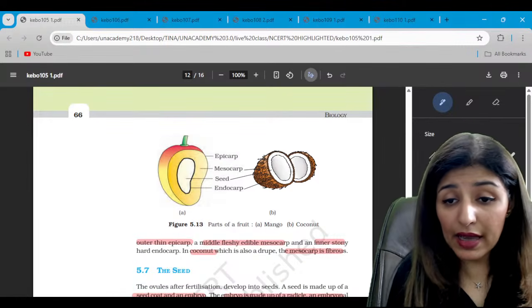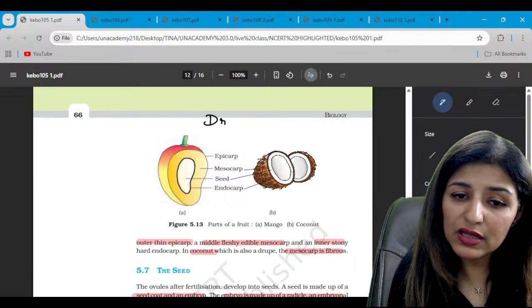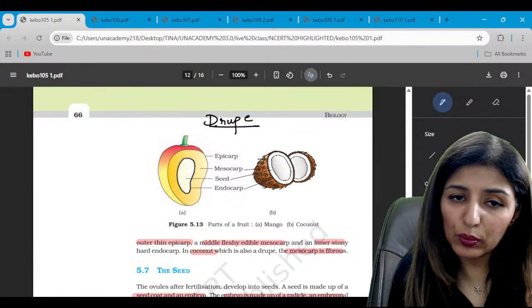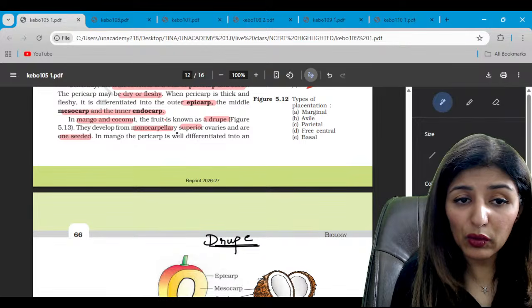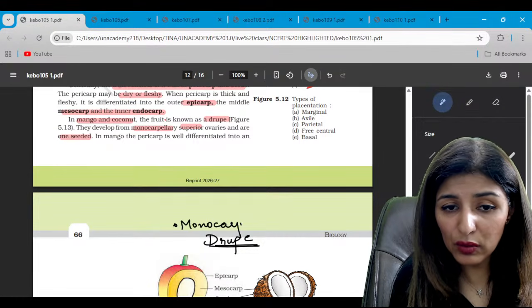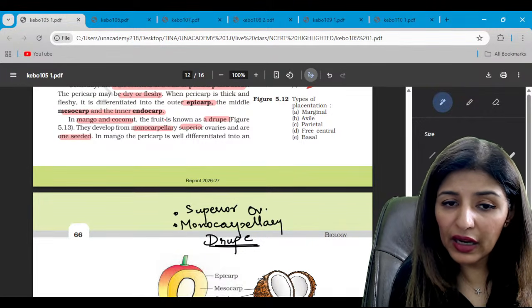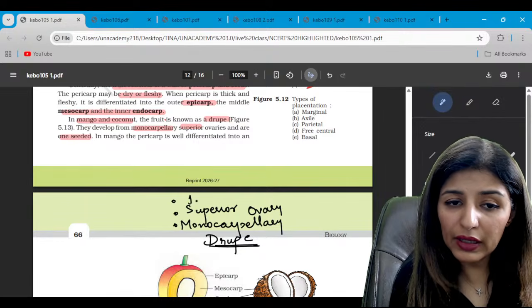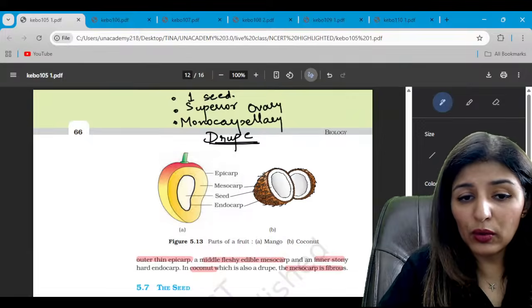Now, this diagram represents the structure of a fruit, a drupe. So what is the definition of a drupe? Drupe is always represented by monocarpellary condition. It is always monocarpellary with superior ovary and only one seed. Is that clear? Now we have two examples in this.